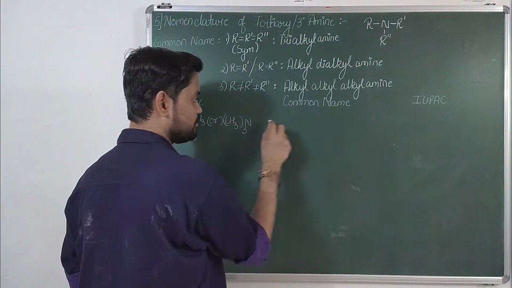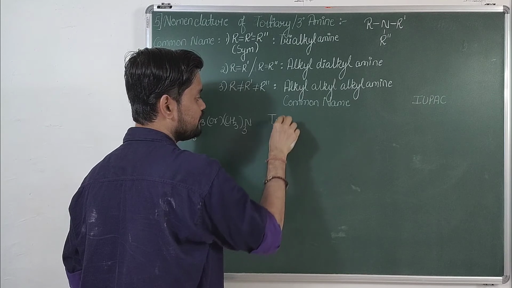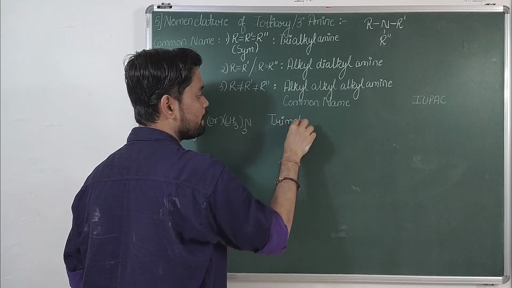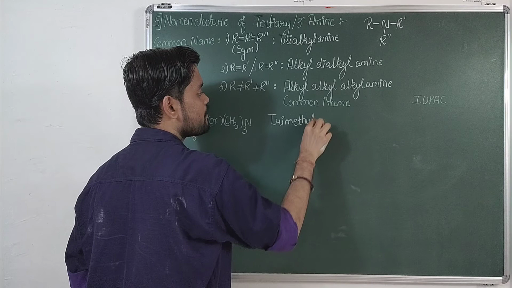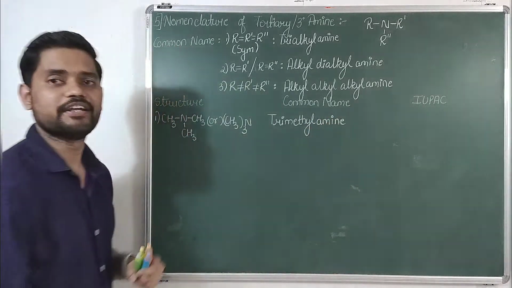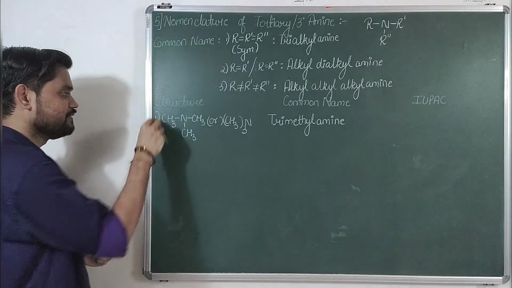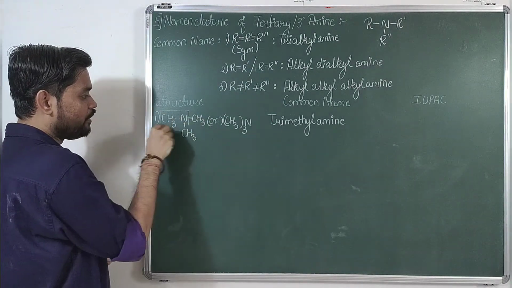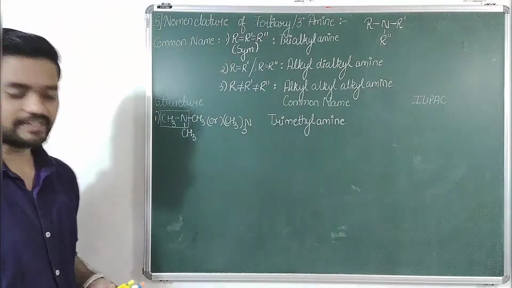If I want to mark it common name, so it will be trimethyl amine. Okay, it will be what? Trimethyl amine. IUPAC name, select the longest chain. Since all consist of only one carbon atom, I have selected this.